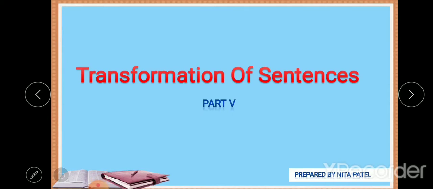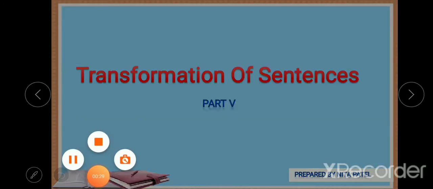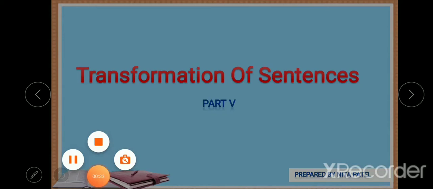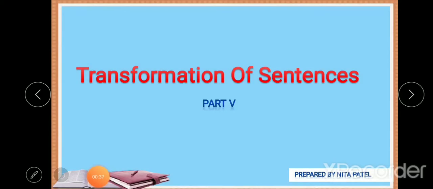Moving further, this is the final video of this genre, transformation of sentences. Earlier in the video we have seen how to combine two simple sentences into one simple sentence. The rules are the same, whichever rules we are using to frame the simple, compound or complex. The same rules are applied here.